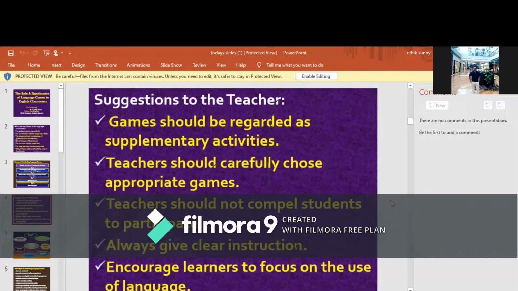Then the teacher needs to remember certain things whenever he or she conducts language games. Here the language games should be regarded as a supplementary activity. They need not be the main thing in language learning. Those are only supplementary activities which assist language learning. And care should be taken while selecting the games. Appropriate games should be selected by the teachers, aiming at the desired result.